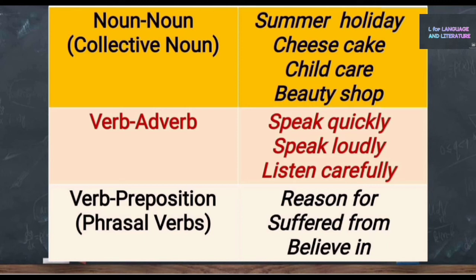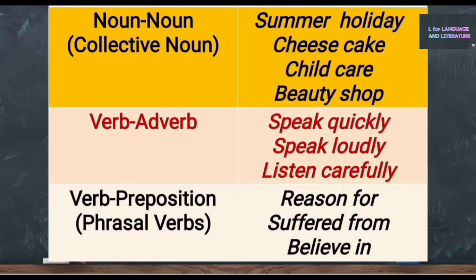We can also create collocations by combining a verb and an adverb. For example, speak quickly, speak loudly, listen carefully. All these examples show a combination of verb and adverb.